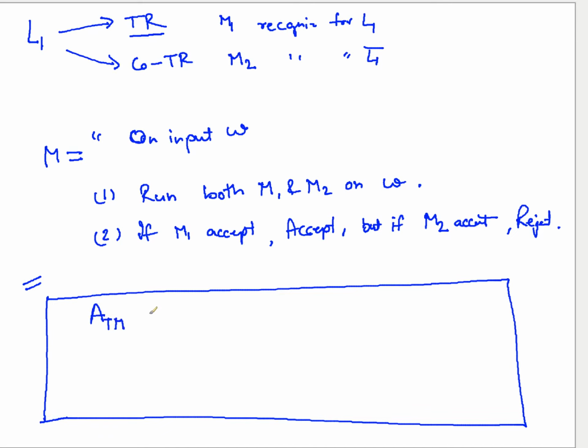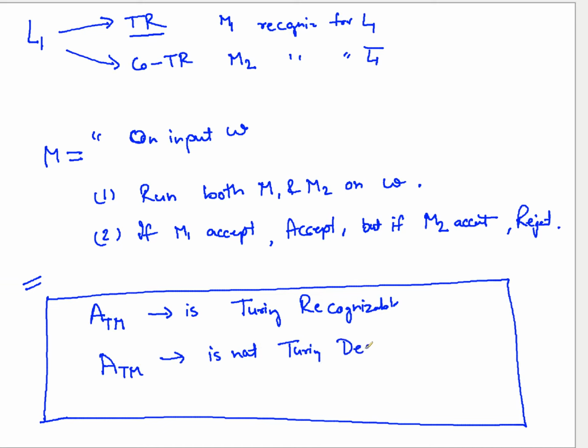ATM is Turing recognizable. And then we got the proof that it is not Turing decidable. So these are two facts that you have understood. Based on the theorem, what can you say?